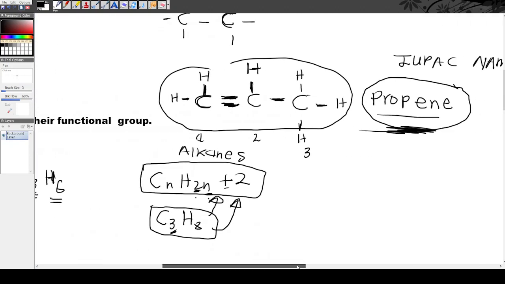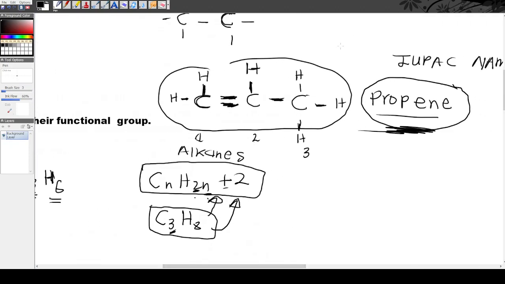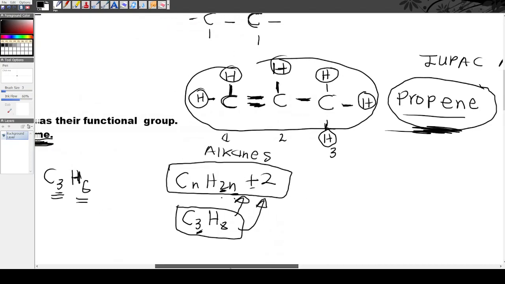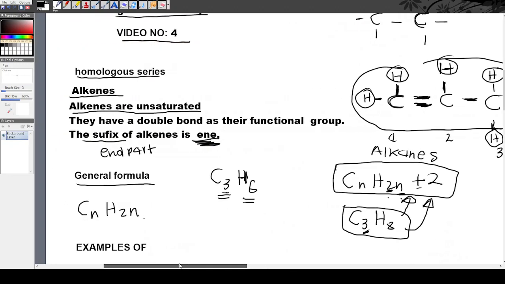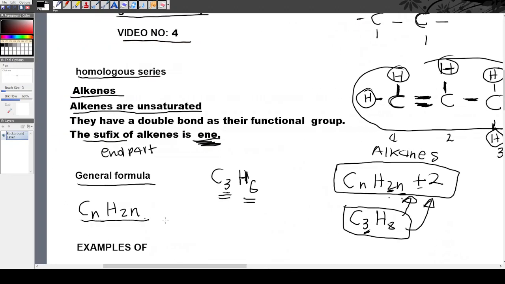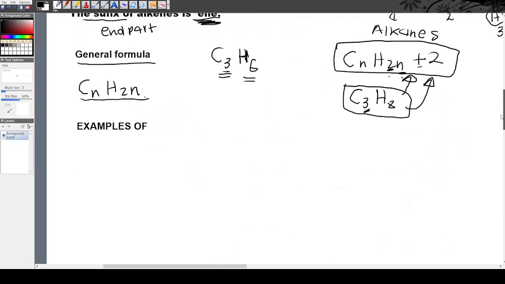Asiyojonga upropene wethu uba ngaba yi-6 na aba-hydrogen bethu. So 1, 2, 3, 4, 5, 6. Then clearly ithethe ukuthi loo nto upropene wethu is an alkene ngoba ufollowa le pattern. So it's correct le general formula yethu. I was just showing you but this is correct. So this is how we see uba molecular formula yeyantoni, ye-alkanes okanye alkenes okanye alkynes and all that.